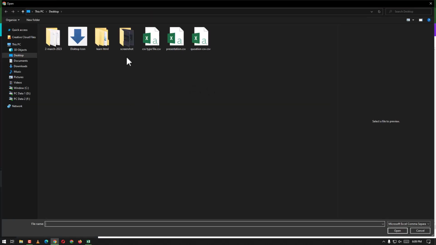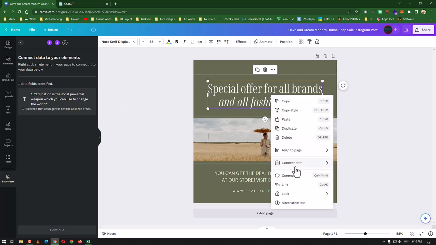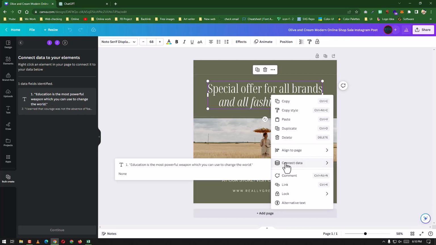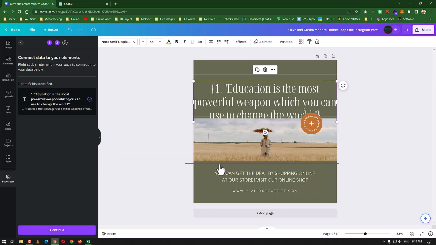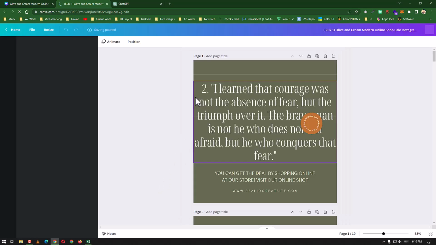I have to choose the quotation CSV file. I'm going to open it here. It has uploaded here, and I have to generate it. Here it is giving me the option to connect data. I have to connect this data. I have this option. Now it is asking me to continue. I have selected them all. I want to generate all of them. Now it is generating them in bulk.